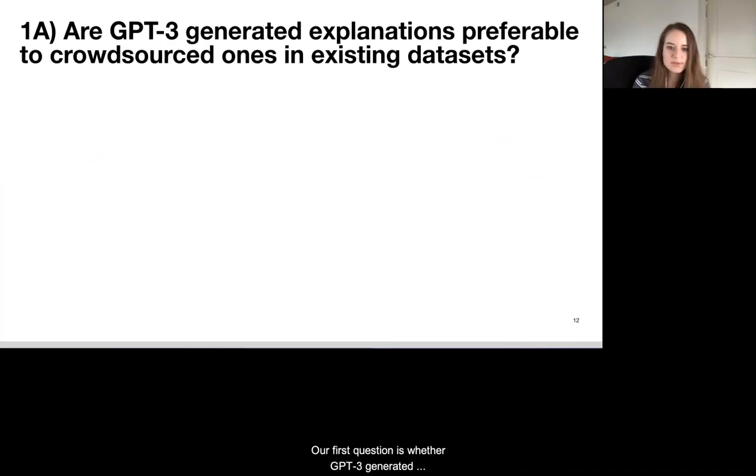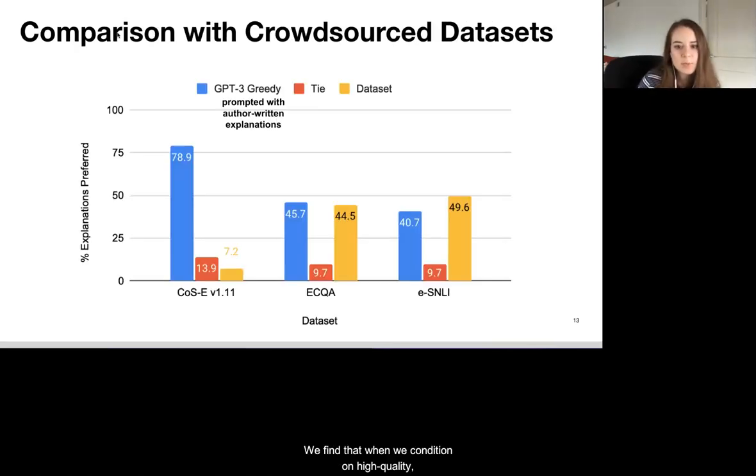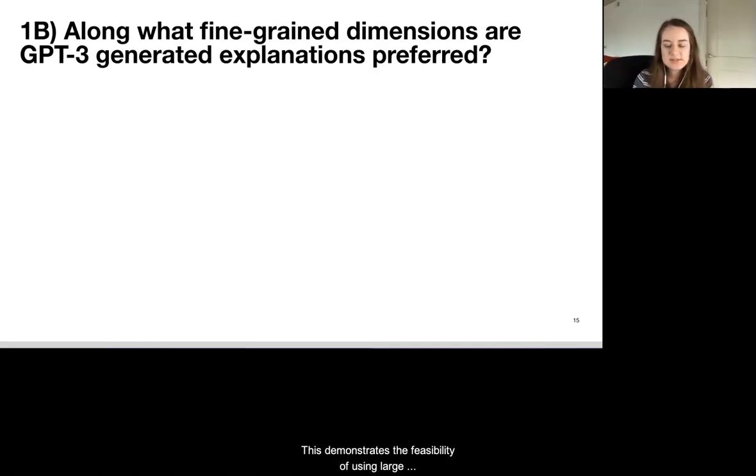Our first question is whether GPT-3 generated explanations are preferable to crowdsourced ones in existing datasets. We find that when we condition on high-quality author-written explanations in the prompts, GPT-3 generated explanations are often judged to be on par with those in existing crowdsourced datasets. This demonstrates the feasibility of using large language models for automatically creating free text explanation corpora.